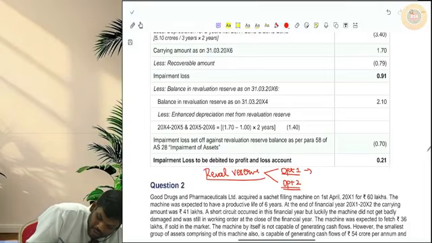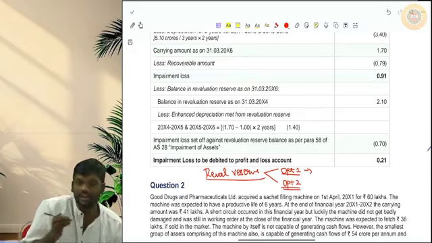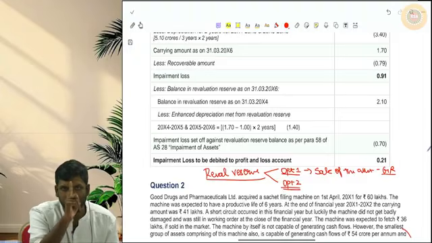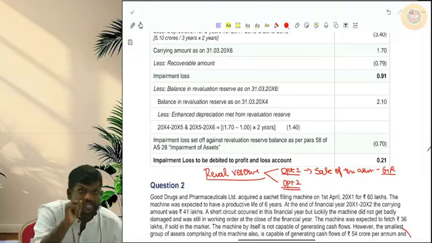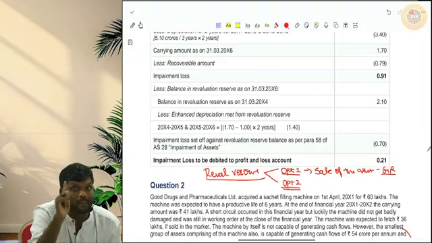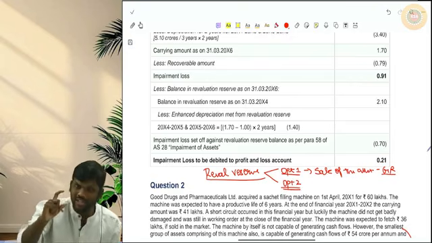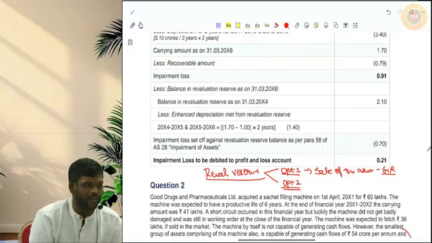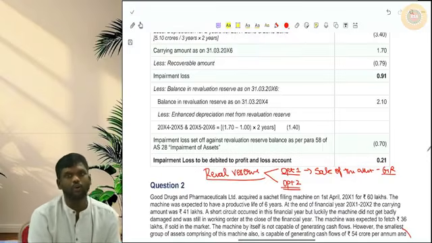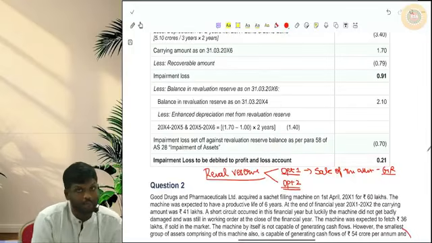Don't touch that. Don't do anything with that revaluation reserve. Keep it as it is. At the time of disposal or sale of the asset, this revaluation reserve can be transferred to general reserve. Remember, not to P&L. It should be transferred to general reserve or P&L personal account or retained earnings. It cannot be transferred to P&L nominal account of that year. Remember this carefully. AS-10 clearly says that you can keep the revaluation reserve as it is till the sale of the asset. Once you have sold the asset, then that revaluation reserve can be transferred to general reserve or retained earnings or P&L personal account, not to P&L nominal.